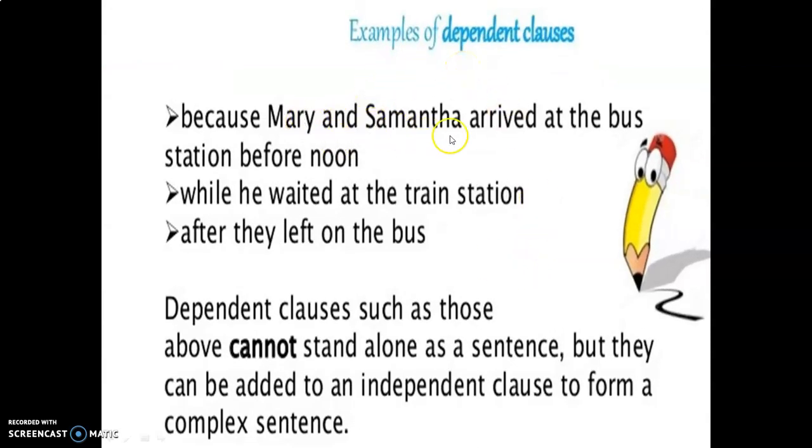Because Mary and Samantha arrived at the bus station before noon. While he waited at the train station. After they left on the bus. Dependent clauses such as those above cannot stand alone as a sentence. But they can be added to an independent clause to form a complex sentence.